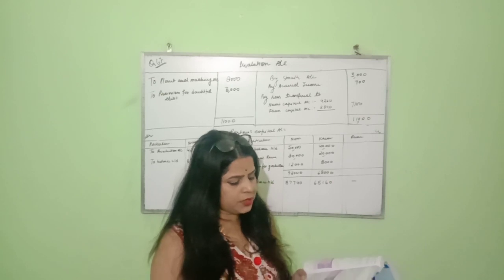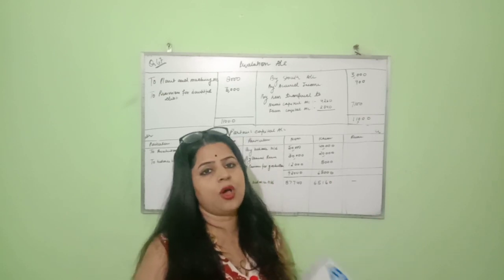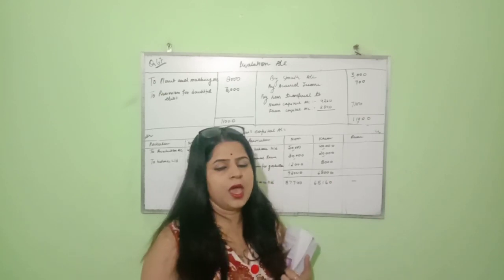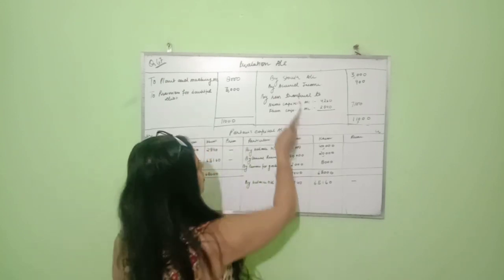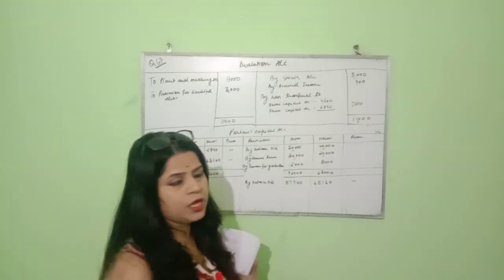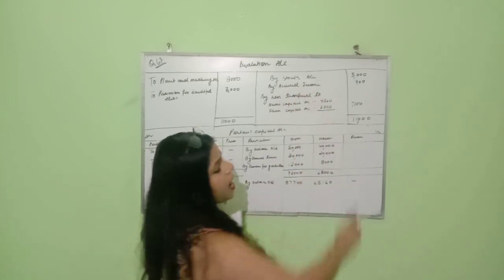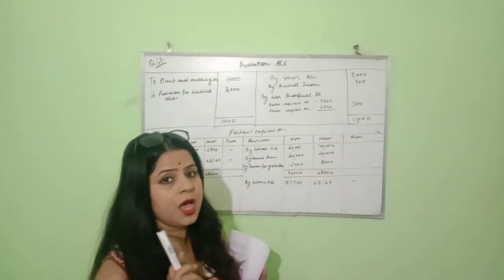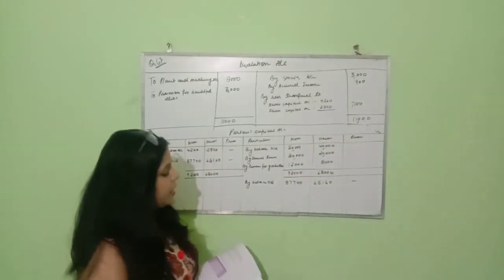Stock to be increased by rupees 3,000. Stock is increasing, and whenever an asset increases it will always go in the credit side. So we'll write by stock and 3,000 rupees in the amount column.